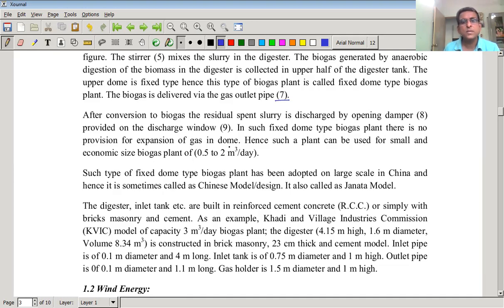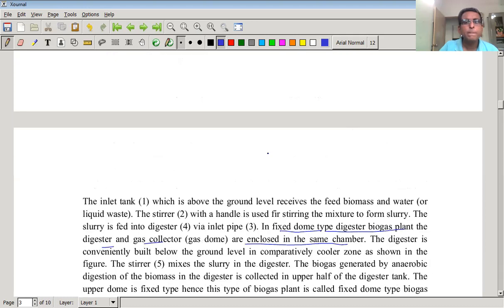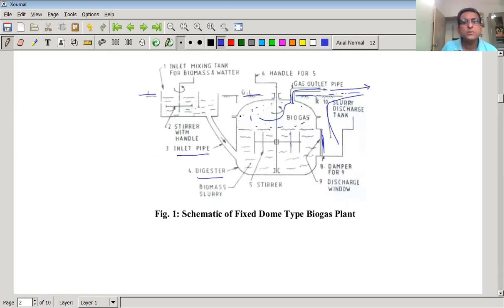So hence such a plant can be used for a small and economic size biogas plant. Since the dome is fixed, whatever gas is collected and gathered here has to be removed. Otherwise, there is no space for expansion of the gas. So it has to be taken out.